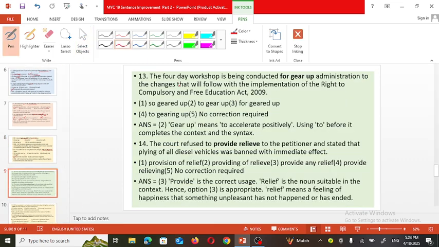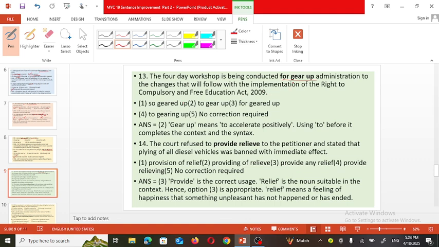Now next one. The 4 days workshop is being conducted for gearing up administration to the changes that will follow with the implementation of the Right to Compulsory and Free Education Act 2009.